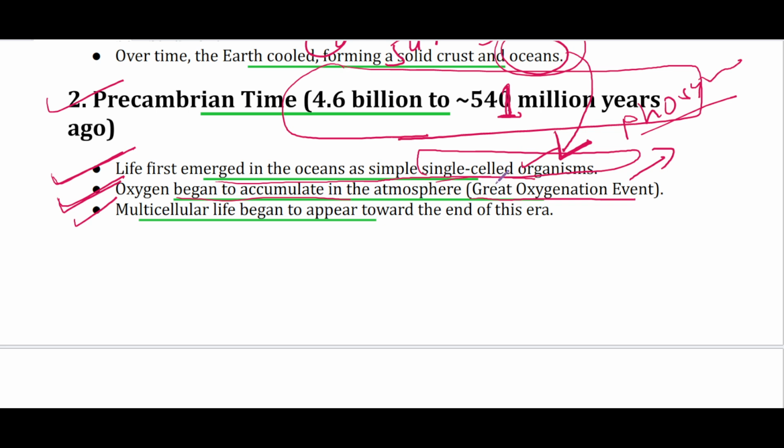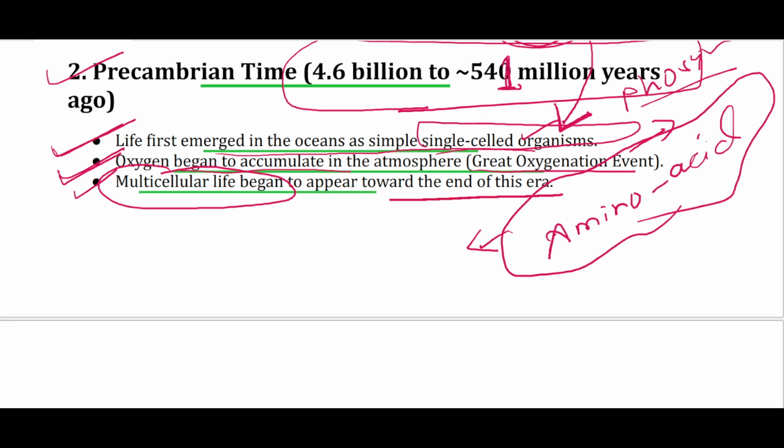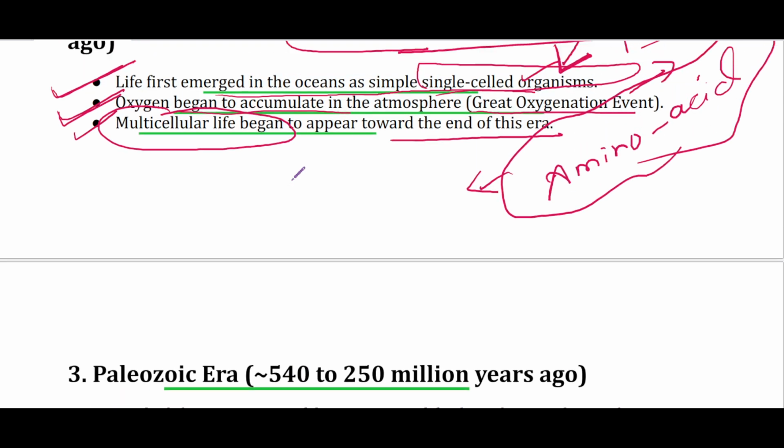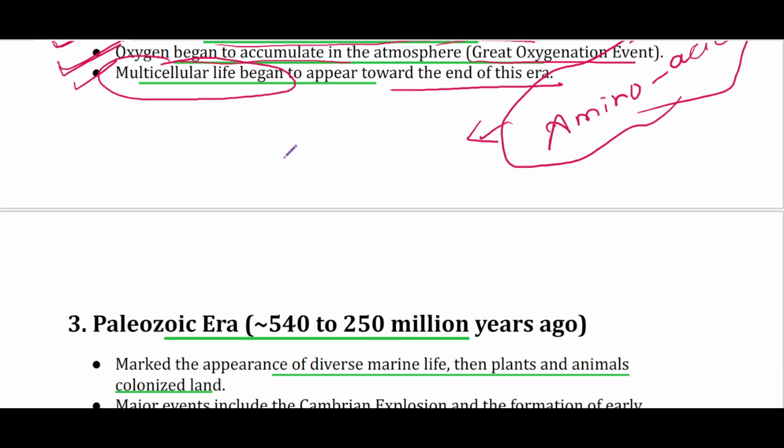Then after which the cell division continued, the primordial soup and its constituent amino acid synthesis. जो आपने अगर प्रोटीन सिंथेसिस देखा होगा, how protein synthesis is formed, तो यही अमीनो एसिड्स जो है, they have different constituents, they started forming multiple cells in one go, और यही multiple cells हैं they later gave way to multicellular life which began to appear towards the end of this era. फिर जो ये प्री कैम्ब्रियन टाइम है, या जो ओवरऑल टाइम है, it is divided into eras.